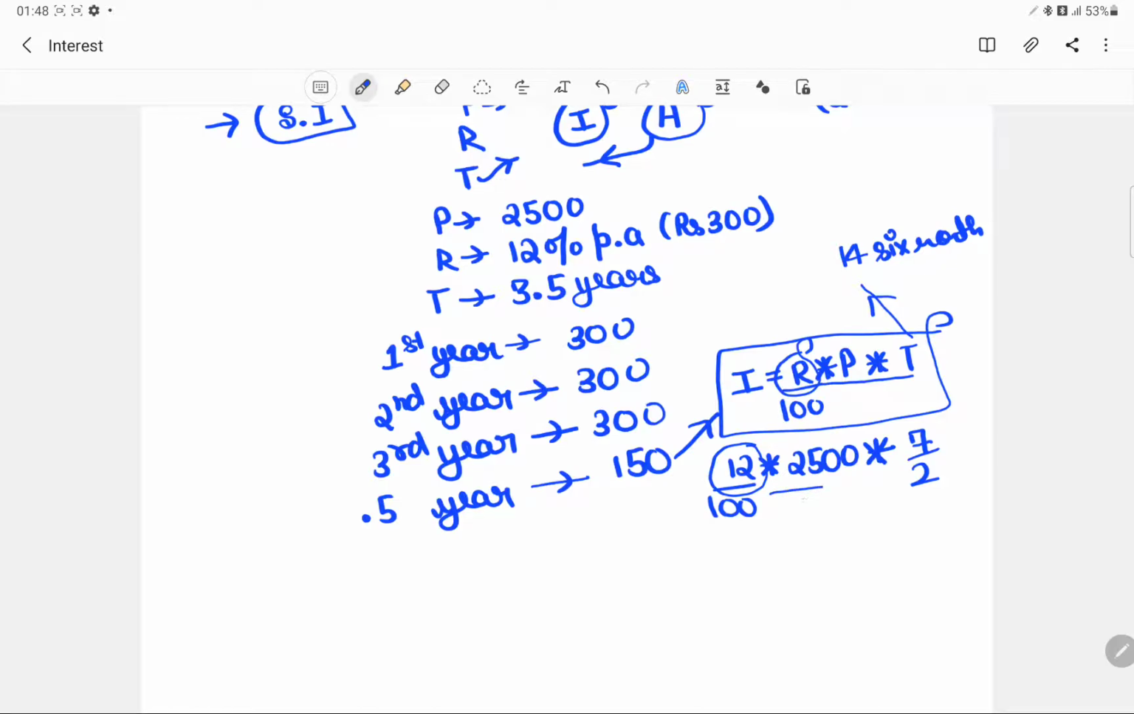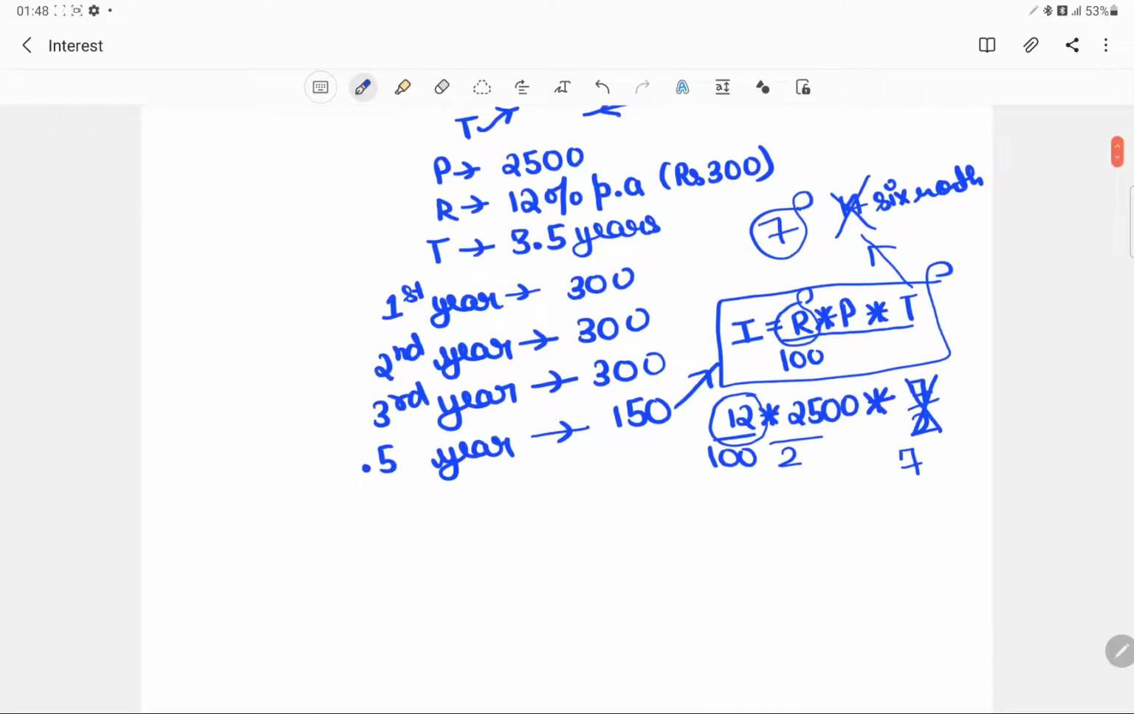So for 6 months this would be 12/2, and in terms of semi-annual, this time period would be written as 7 semi years. So this would not be 14, this would be 7 six-month periods. Okay, this doesn't make a difference for simple interest, but you should be aware of the fact that time